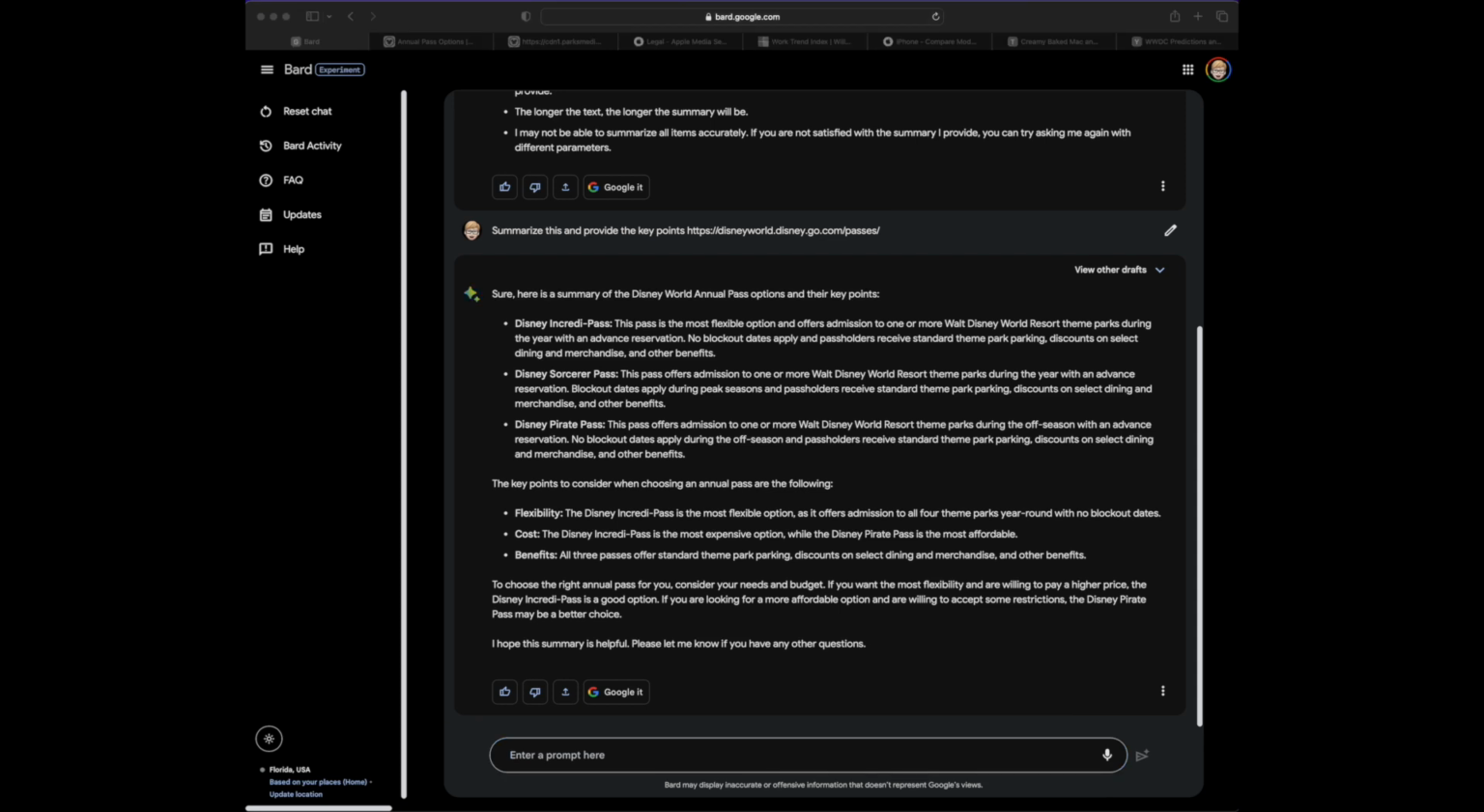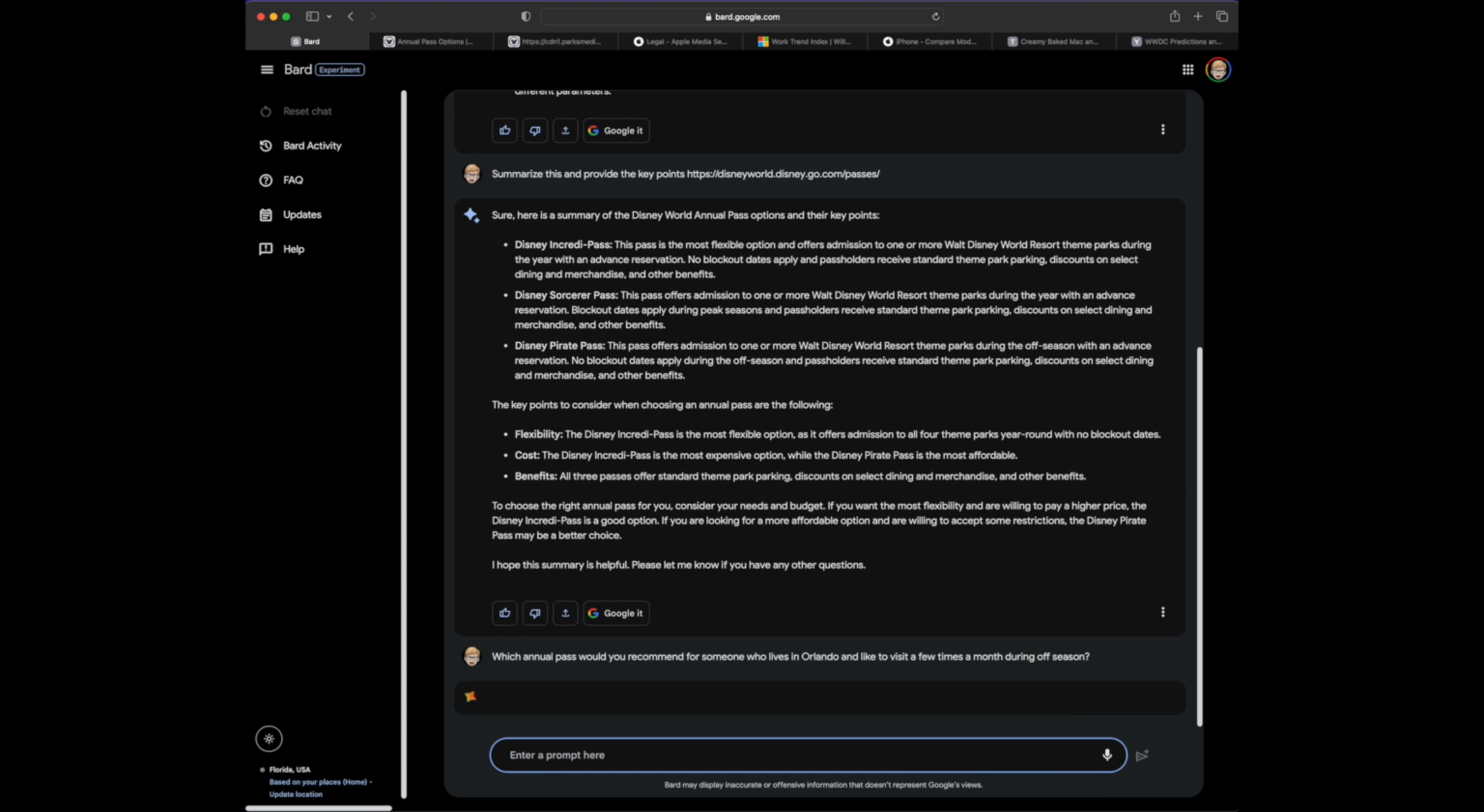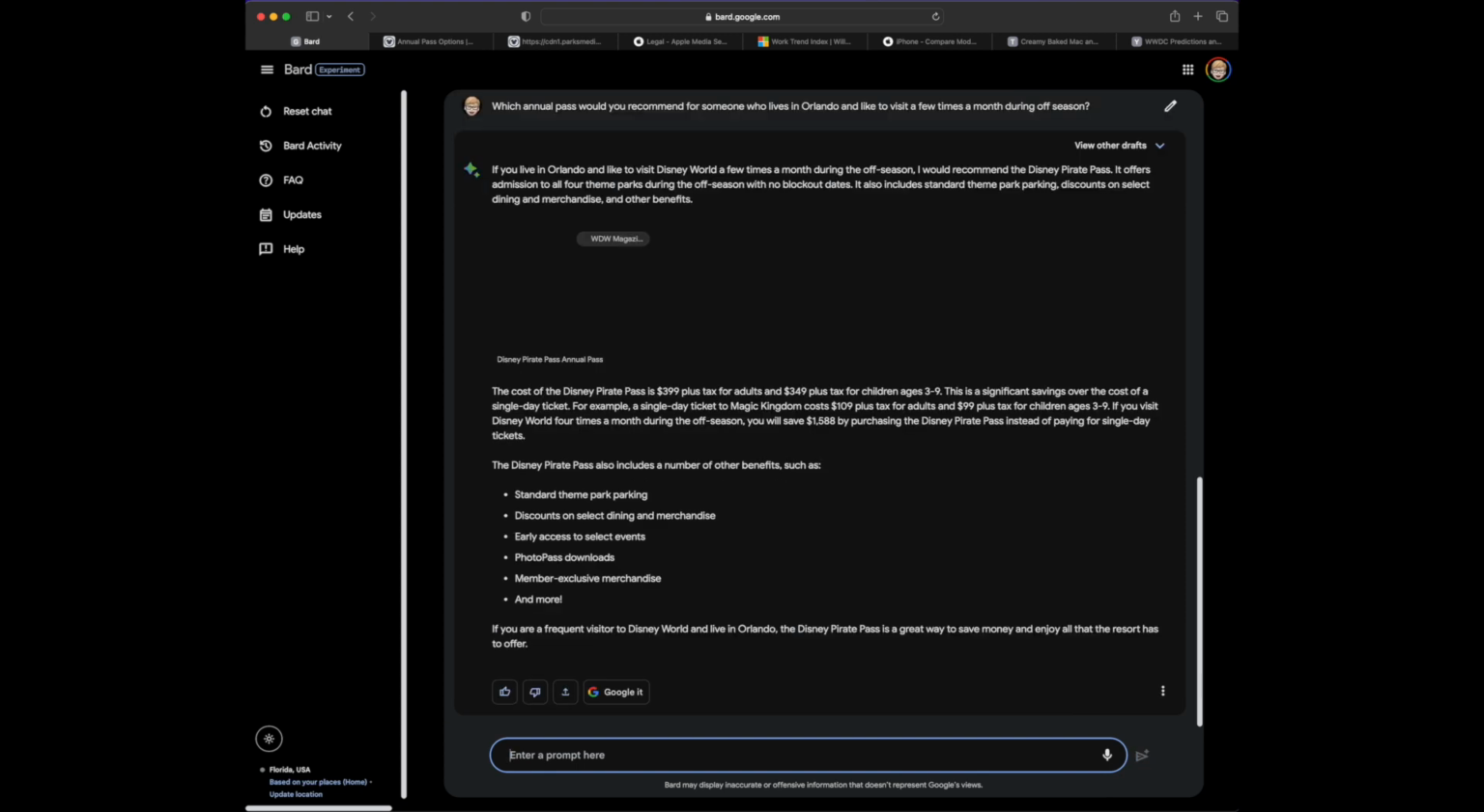So what I'm going to do is ask, which annual pass would you recommend for someone who lives in Orlando and likes to visit a few times a month during off-season? So give it a little context.